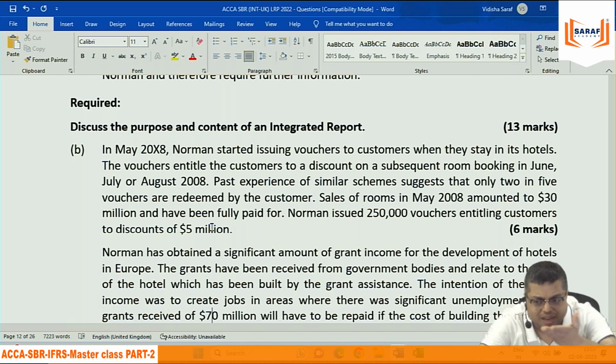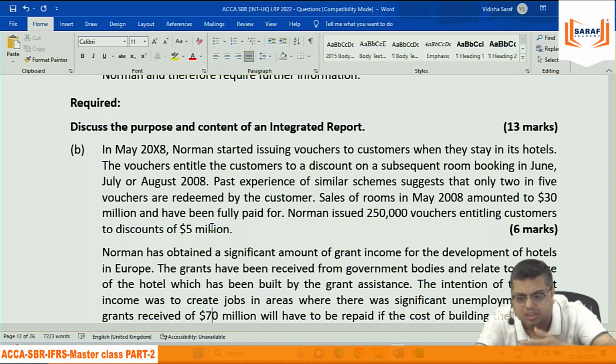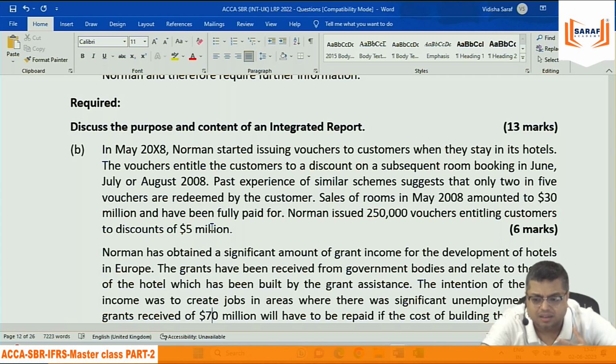Now normally the contract is there, because Norman is selling vouchers, so the customers are entering into a contract that later on they will be buying the rooms at a discounted price and all that. But what is the performance obligation here? What is the performance obligation against the voucher the hotel needs to fulfill?